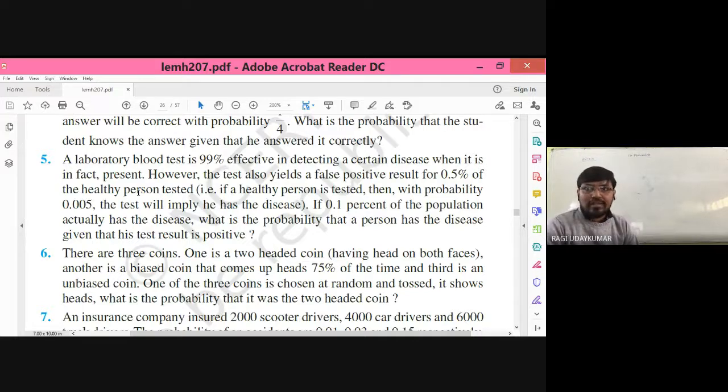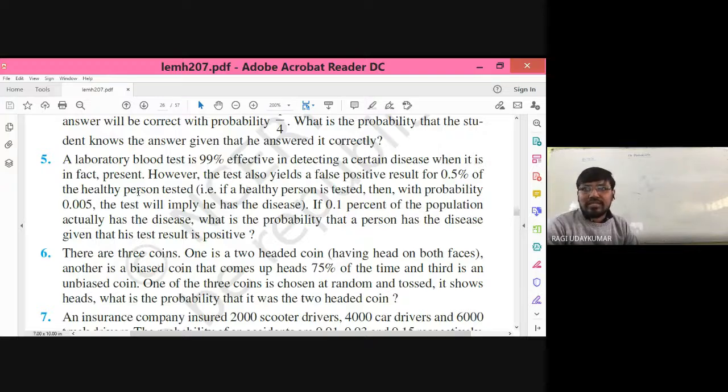However, the test also yields a false positive result for 0.5% of healthy persons. Means if a person is healthy and tested, then 0.5 percent will be given a false positive result.